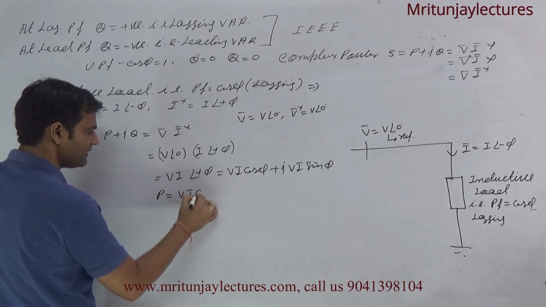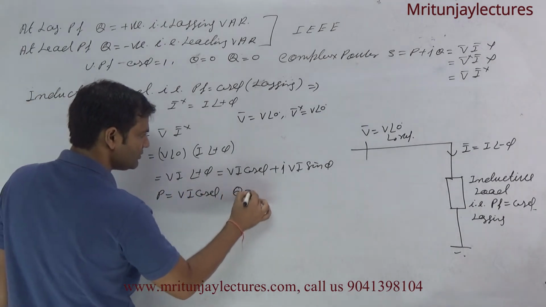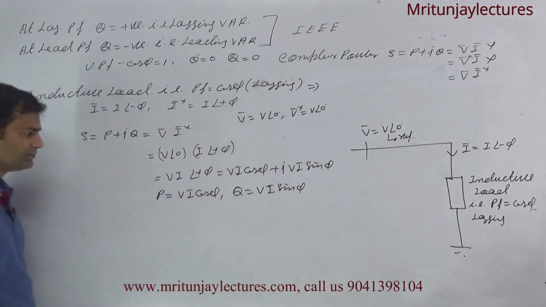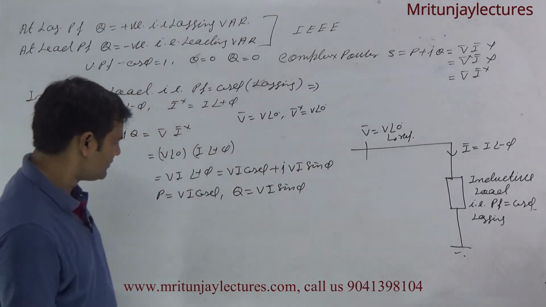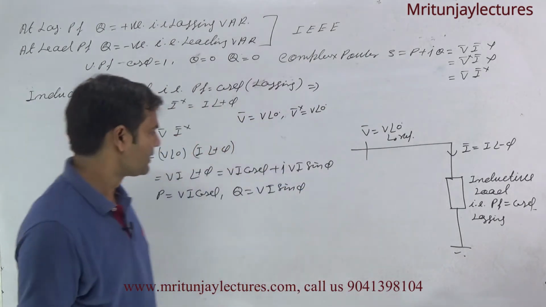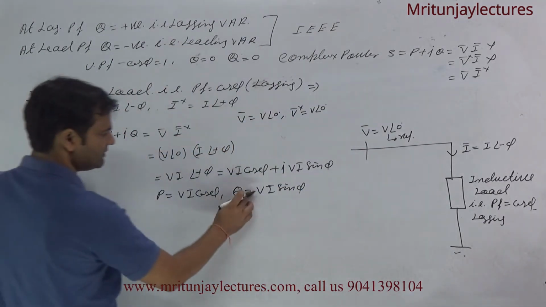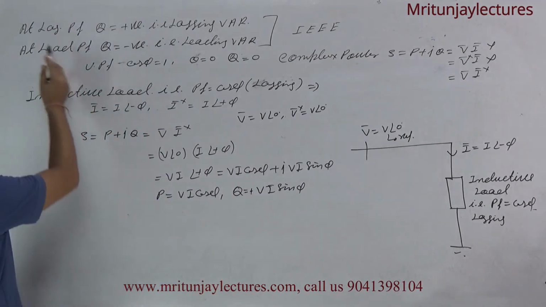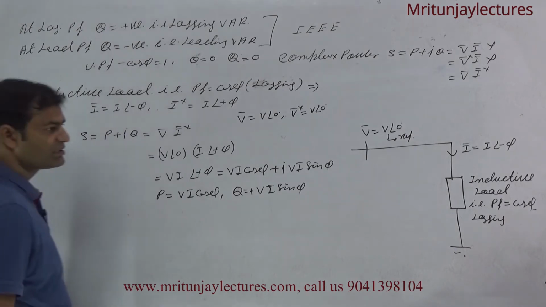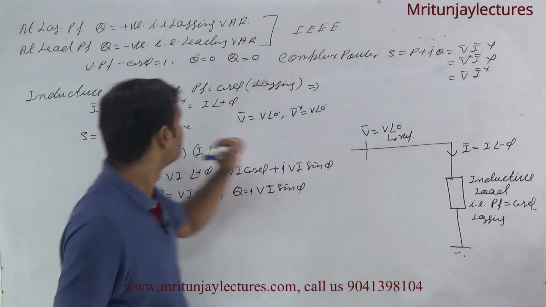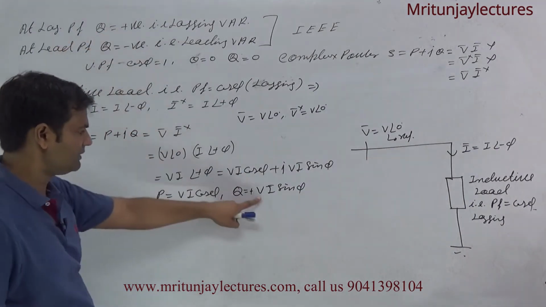That is VI cos phi. And Q is VI sin phi. Clear? And this one is also positive. So according to the standard sign convention, if the power factor is lagging, then Q is positive, and this one is positive.